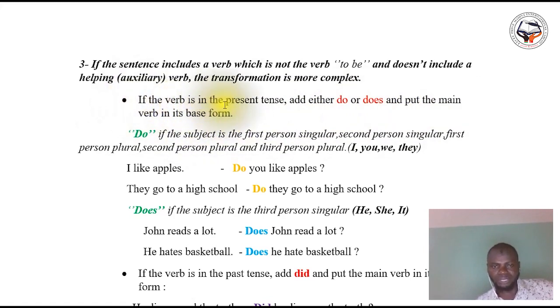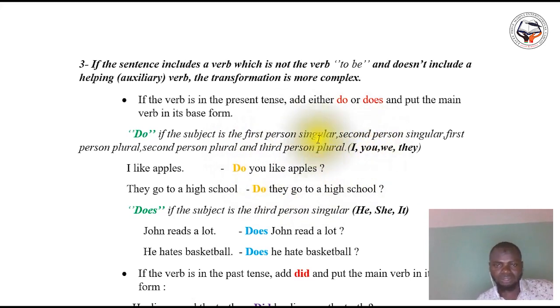Now, we use do if the subject is the first person singular, the second person singular, the first person plural, the second person plural, and the third person plural.